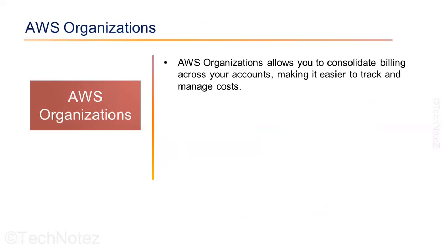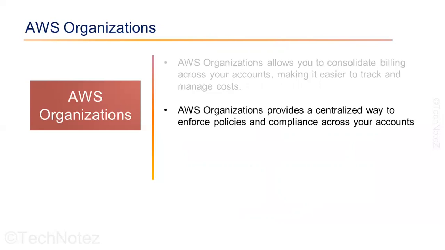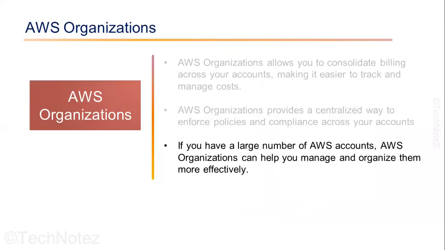Let's say you have multiple AWS accounts in your organization. Instead of paying the bill of each individual AWS account, you can create an AWS organization, consolidate the billing of all the AWS accounts, and pay in one bill. Centralized governance and compliance: AWS Organizations provides a centralized way to enforce policies and compliance across your accounts, enabling you to ensure consistent security and governance. Simplified management of large-scale deployments: if you have a large number of AWS accounts, AWS Organizations can help you manage and organize them more effectively.